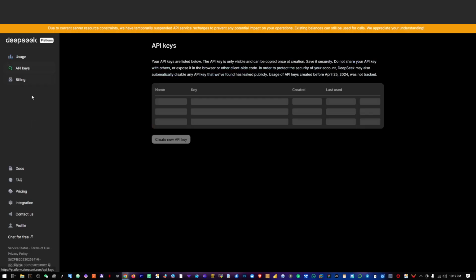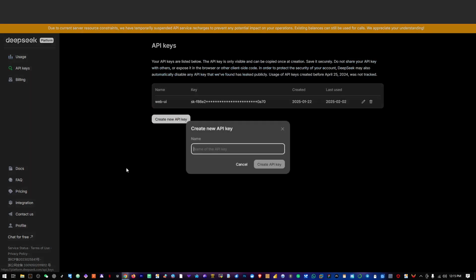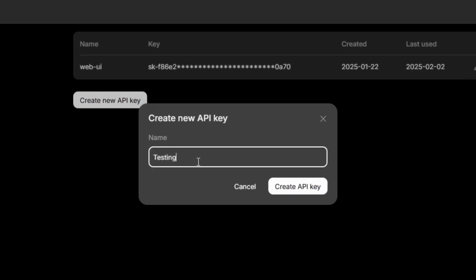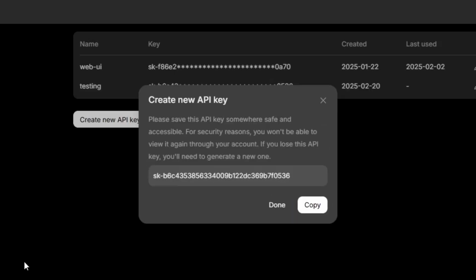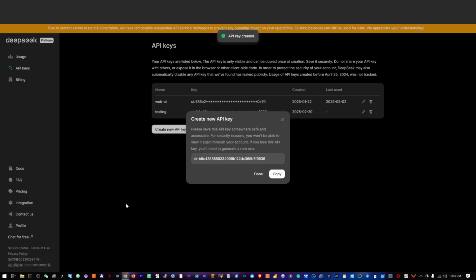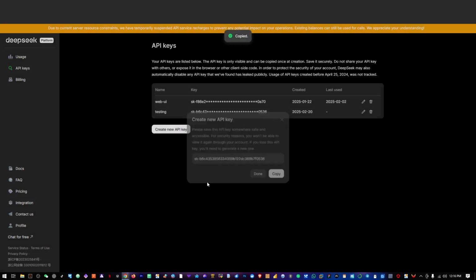But then when you click on API keys here, you can come here and create your API. All right, so for example, I can say testing, maybe just testing, something like that, and then create API, and voila, I have my DeepSeek API back. Yeah, I can use it for whatever I want. So let's copy this and close that.